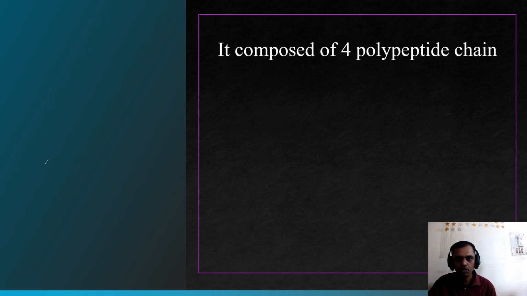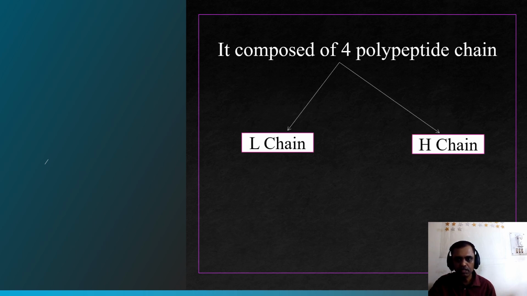So we'll study how. The immunoglobulin is composed of 4 polypeptide chains, that is 2 L chains and 2 H chains, or you can say 1 pair of L chains and 1 pair of H chains.